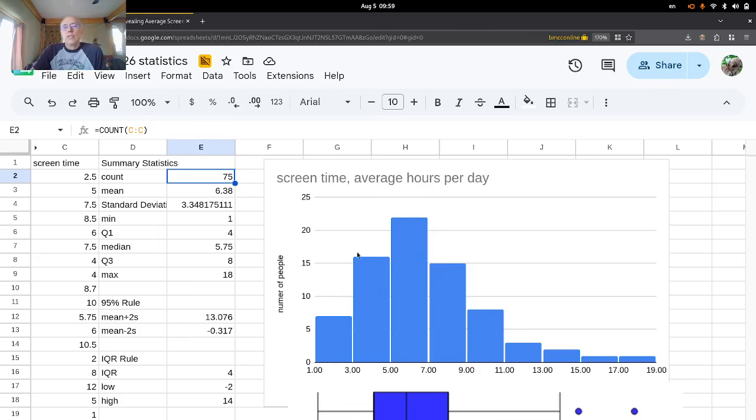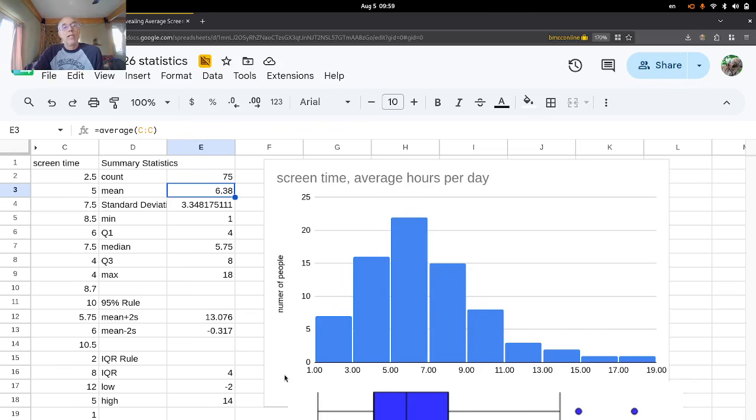You can see the distribution here up to 11 hours per day is a relatively normal bell-shaped curve, but then we have this skew to the right, indicating there might be outliers. If we take a look at the 95% rule here, the mean is 6.38, so in this column right here, two standard deviations to the left is negative,